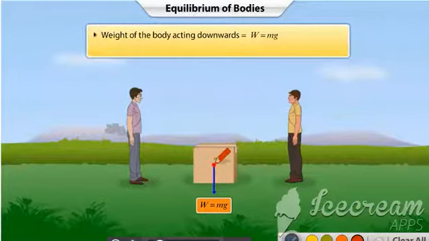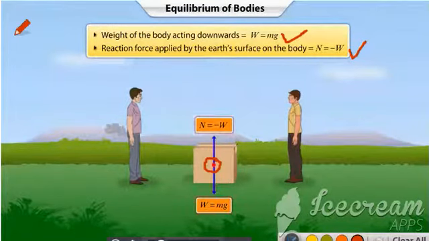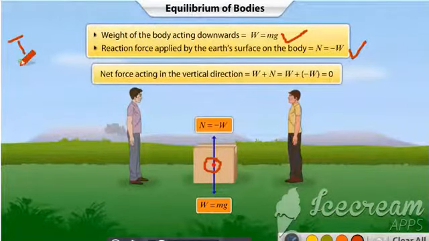The weight of the body is balanced by an equal but opposite reaction force applied by the Earth's surface on the body. Since these two equal but opposite forces cancel each other, the net force acting on the body in the vertical direction is 0.